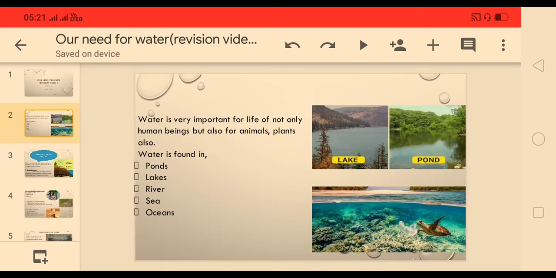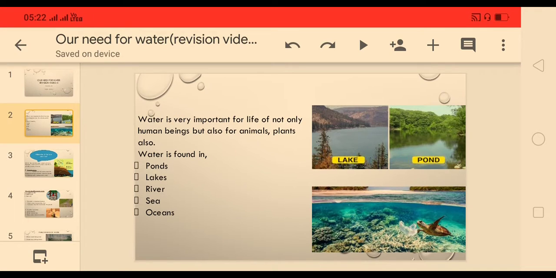Students, as we have learned that water is very important for our life, not only for human beings but also for animals, plants and birds. Now the question is where we can find this water. Water is found in ponds, lakes, rivers, sea and oceans. But the main question is, where does all this water come from?